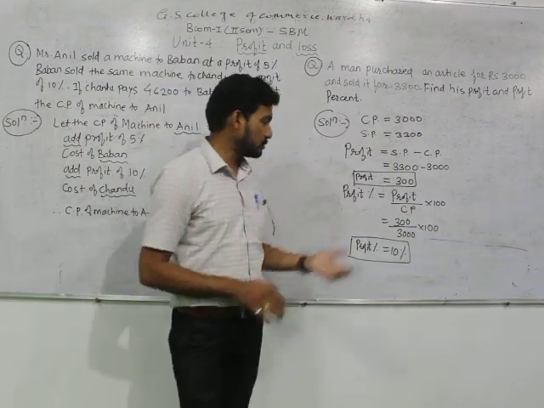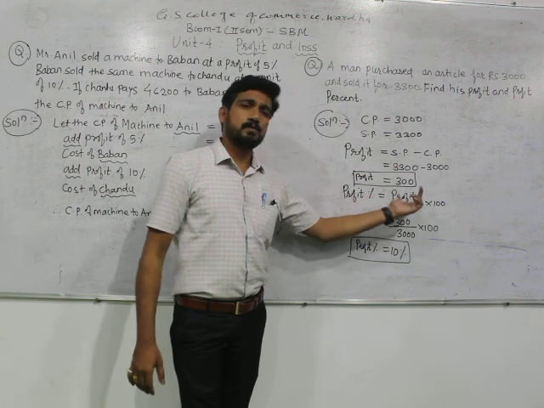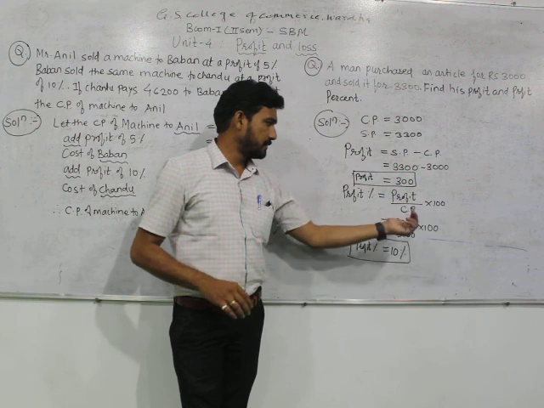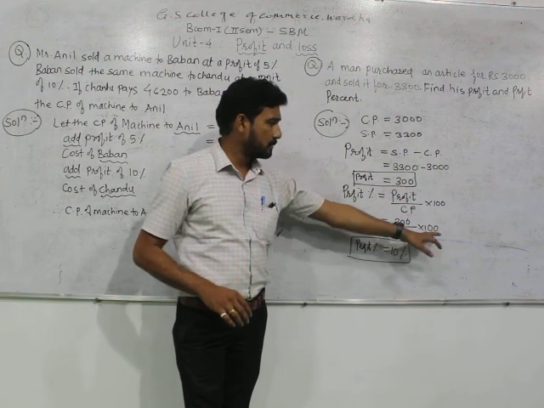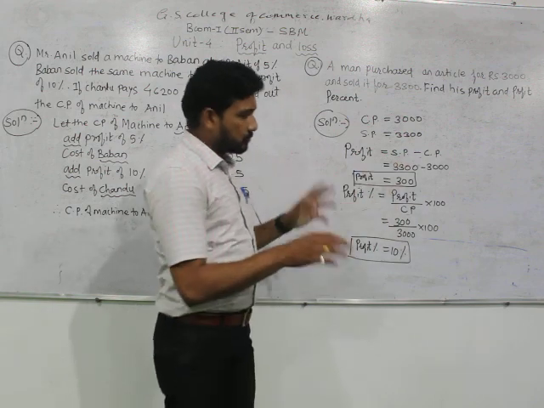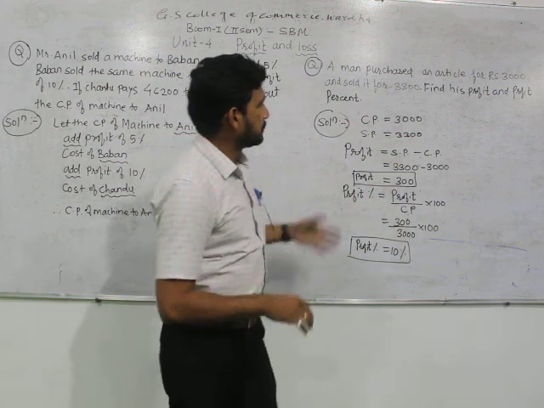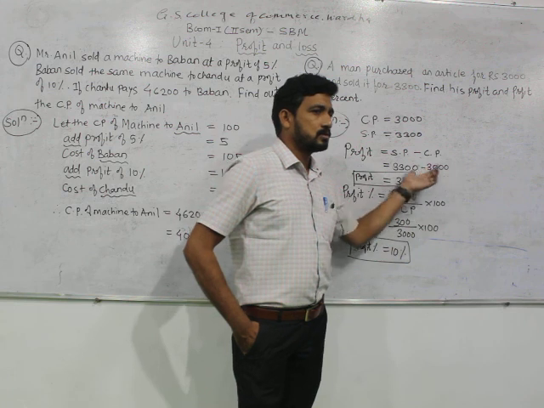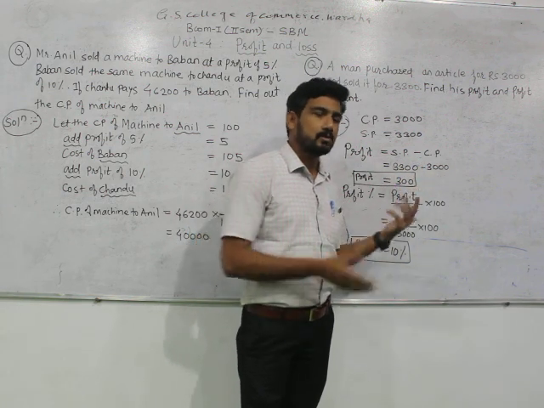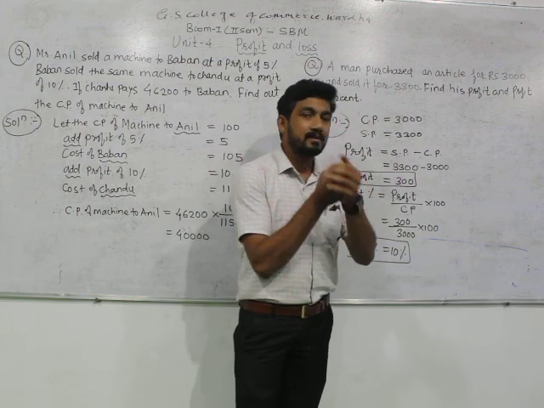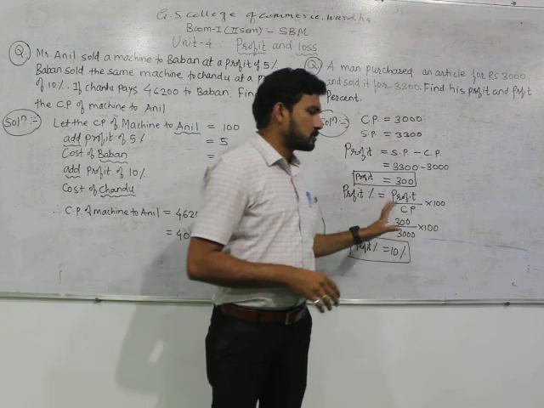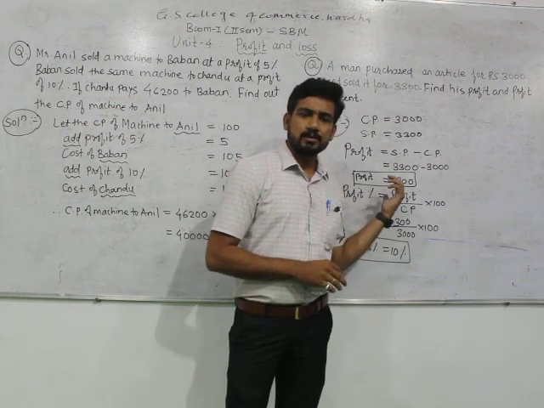Okay. So profit percentage equals profit divided by CP multiplied by 100. Profit 300 divided by cost price 3,000 multiplied by 100. So it will be 10%. If you want to recheck your answer, then on the basis of rupees 3,000, 3,300 means 300 will be a profit at the rate of 10%, because 3,300 is 10% more than 3,000. So this way you can solve the problem of profit and loss.